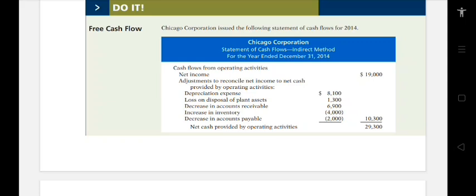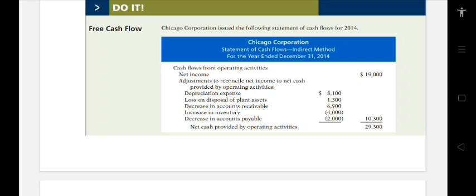Depreciation expense, $8,100. Loss on disposal of plant assets, $1,300. Decrease in accounts receivable, $6,900. Increase in inventory, negative $4,000. Decrease in accounts payable, $2,000. Then the total adjustments is $10,300. Then the net cash provided by operating activities is $29,300.